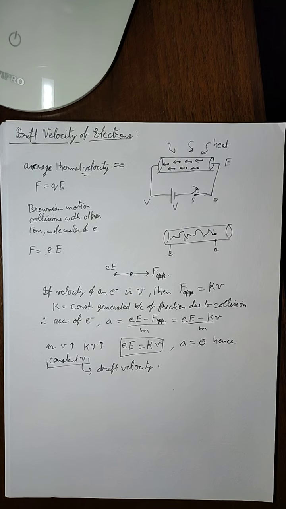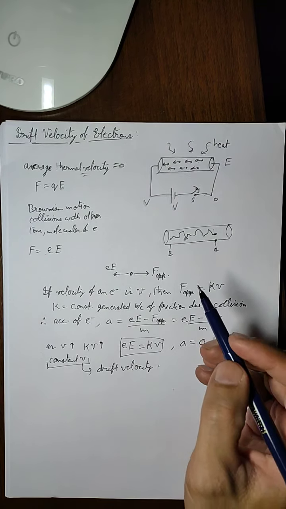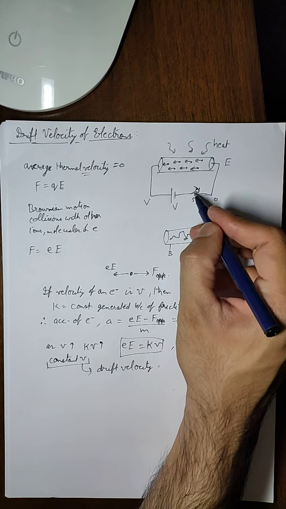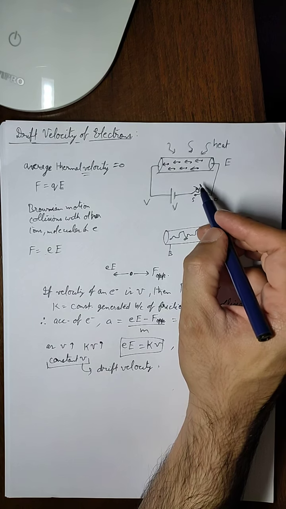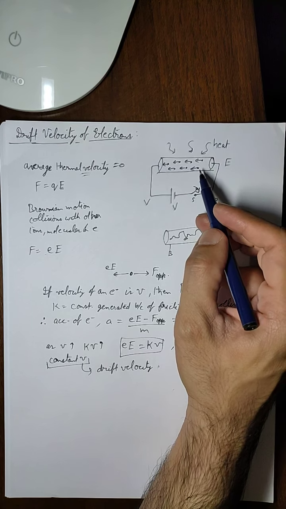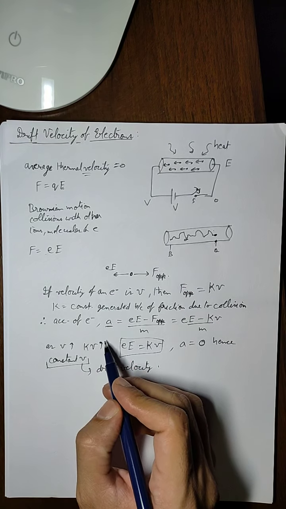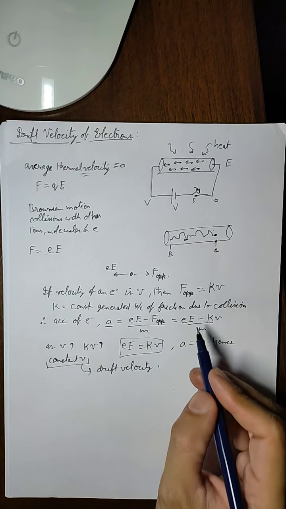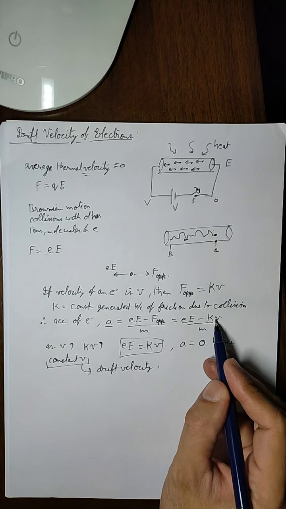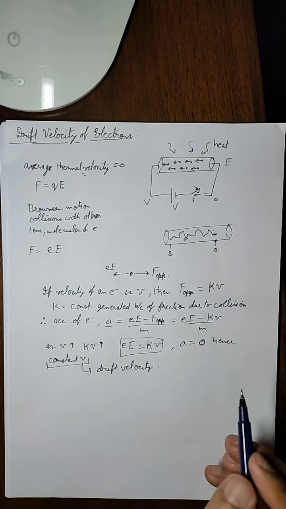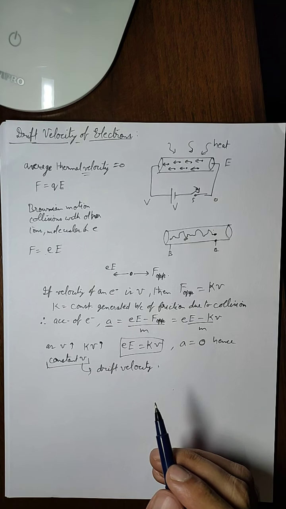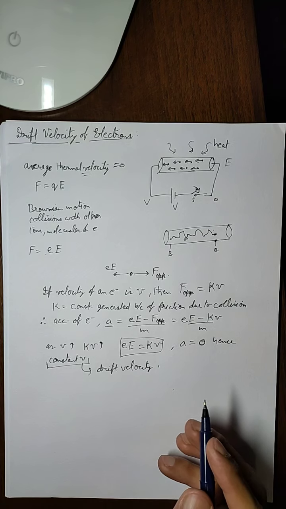So here we can see that when the battery is connected to the conductor and the switch is on, in the start the electrons will accelerate, but after a moment when eE becomes equal to kv, the acceleration will become equal to 0, and each electron will move with a constant velocity, which we define as drift velocity.